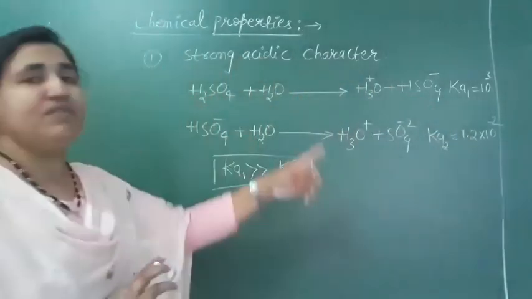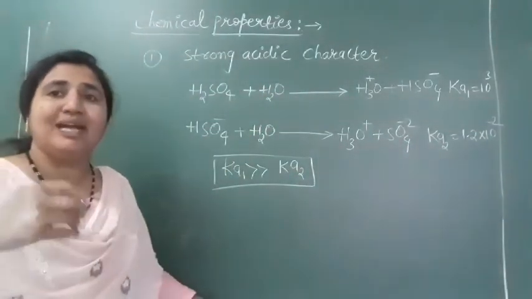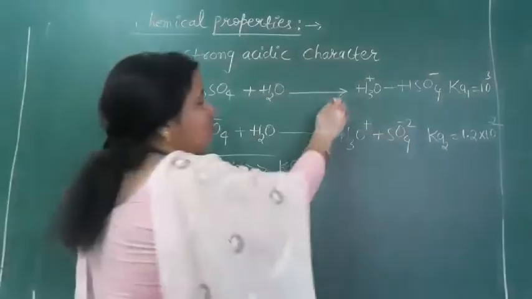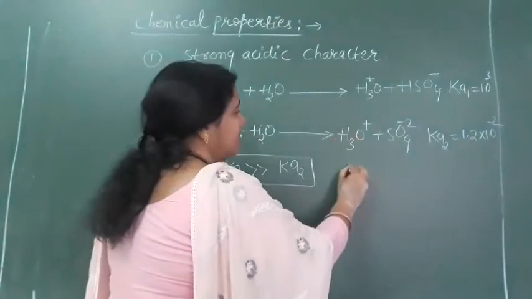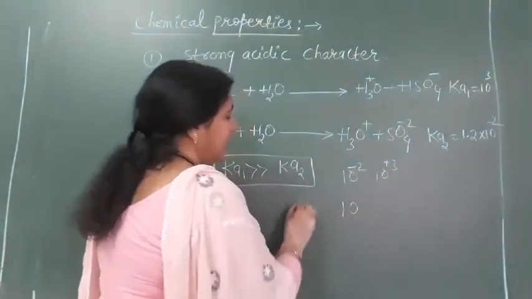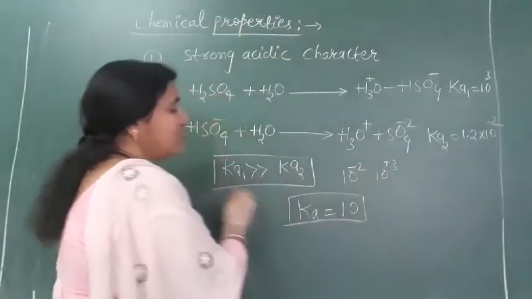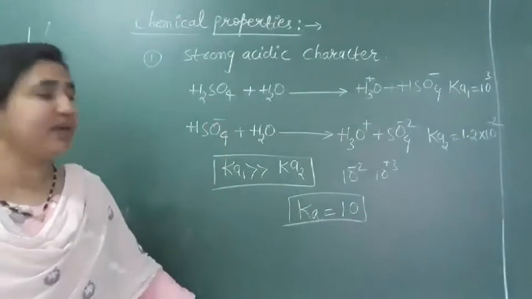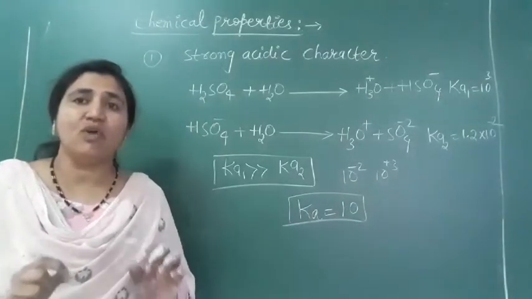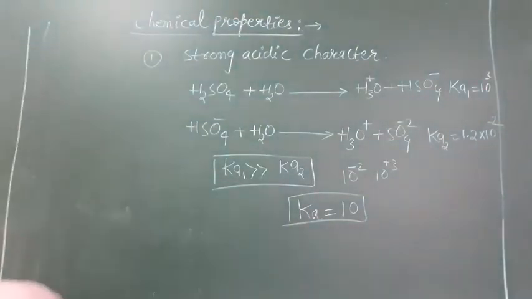But overall, between these two steps, H2SO4 is dibasic. It releases 2 H plus ions. Overall, with minus 2 and plus 3, we still get an overall Ka value of 10. This is also a very good value. That is why H2SO4 is a strong acid. H2SO4 is a very strong acid.